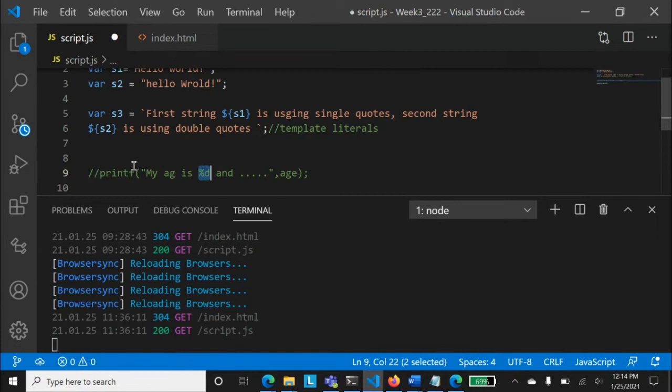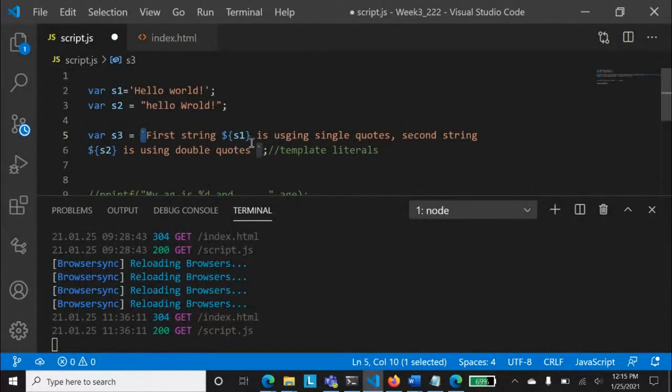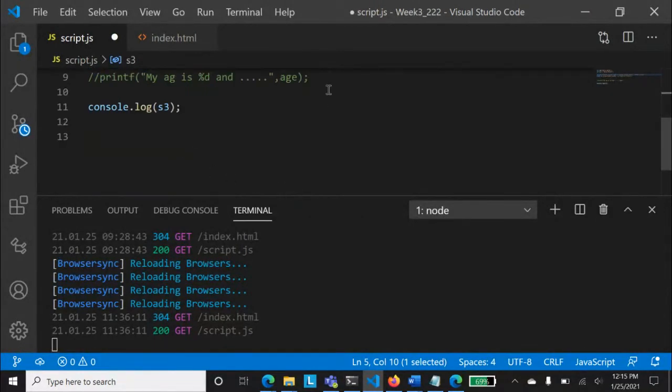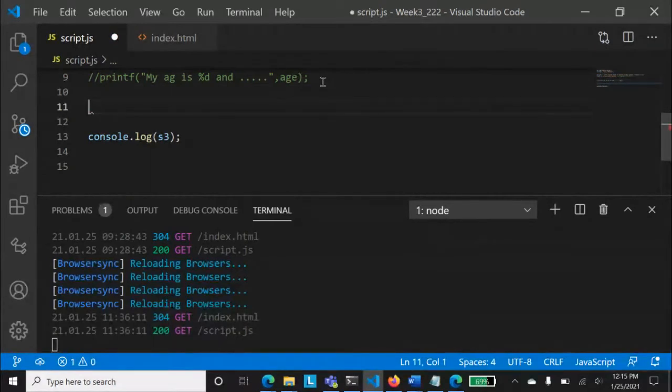Okay. Now let's talk about another thing. The same way, if you have used these backticks, you can just quickly go and put that over here. And what will happen is that you have got this converted into S1. The S1 variable would come here. And the syntax for doing it, I'm just writing that syntax. The syntax for that is $ and these curly braces.